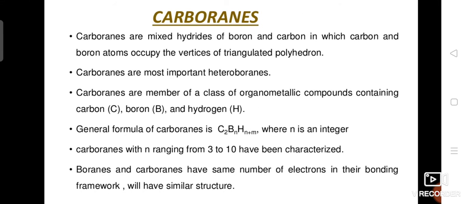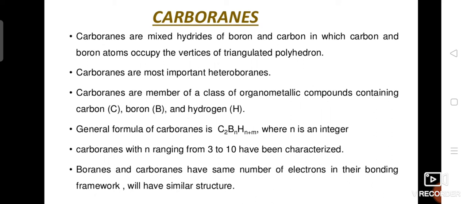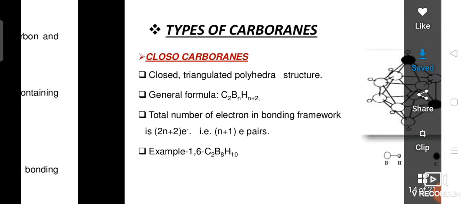So in the same way we have carboranes. Carboranes are mixed hydrides of boron and carbon, in which carbon and boron atoms occupy the vertices of a triangulated polyhedron, and the members contain carbon, boron and hydrogen. The general formula is C2BnHn+2, where n is an integer. Carboranes with n ranging from 3 to 10 have been characterized.